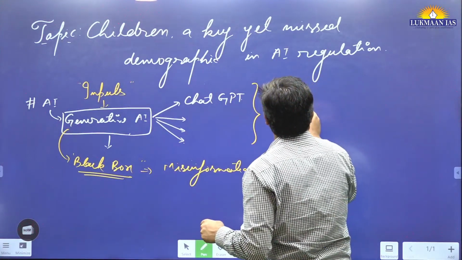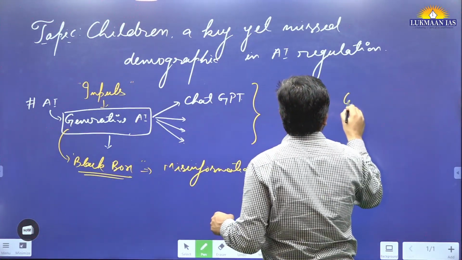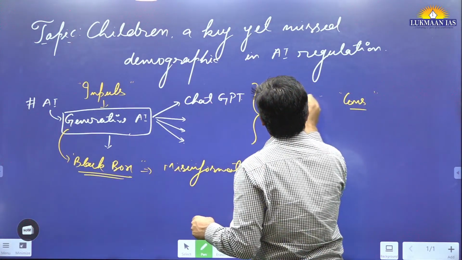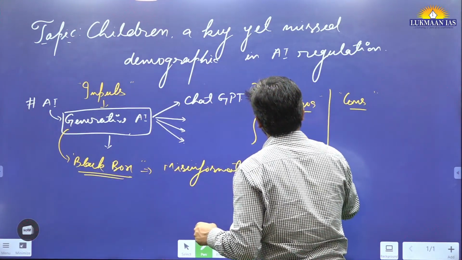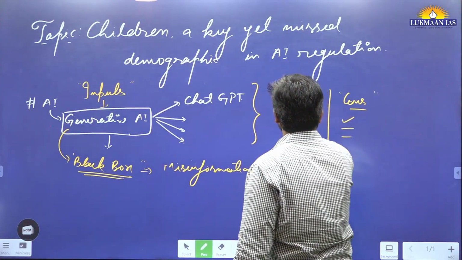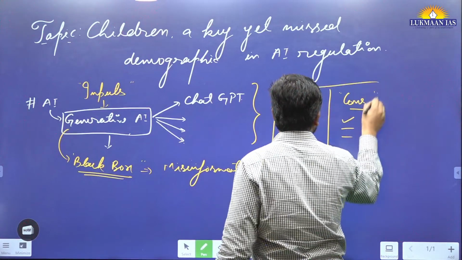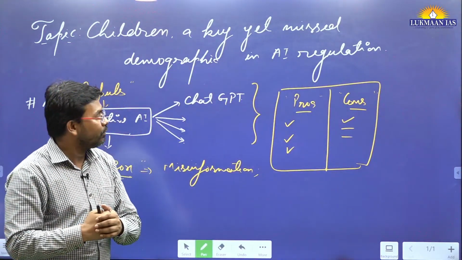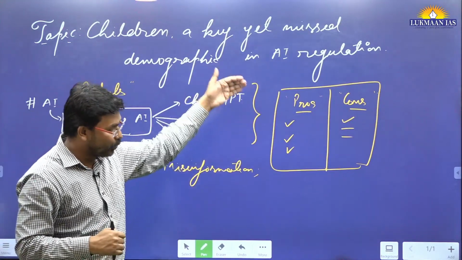So there was a pros and cons analysis. Once it was done, people realized that it has more pros than cons. So generative AI is going to stay with us for a long time to come because it has more pros.